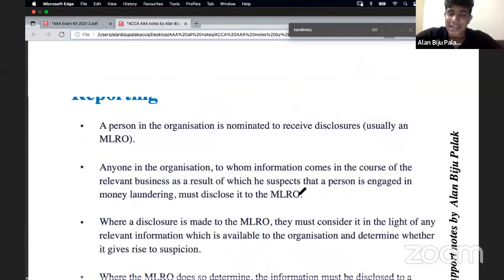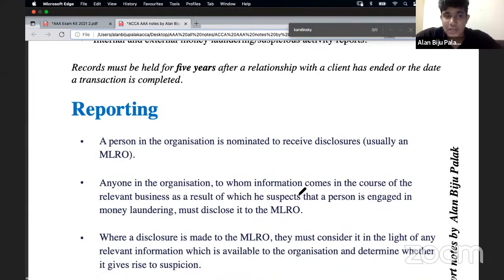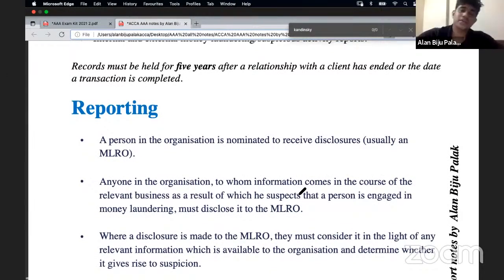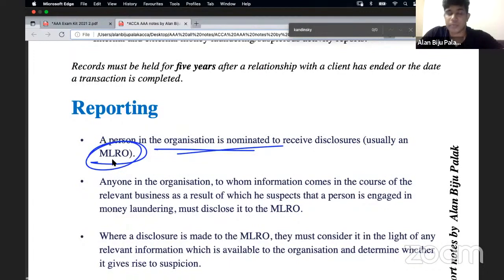Please revise the theoretical areas. And we have also learned about the reporting of money laundering. So what was the reporting format of money laundering? First of all, a person will be appointed in an organization to receive the disclosures. He will be known as a money laundering reporting officer.